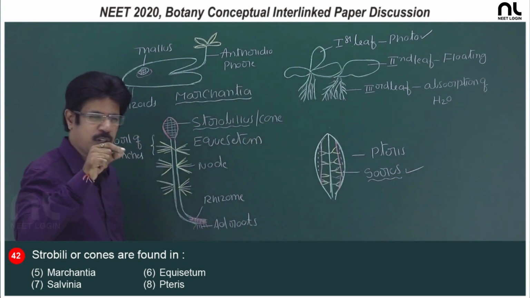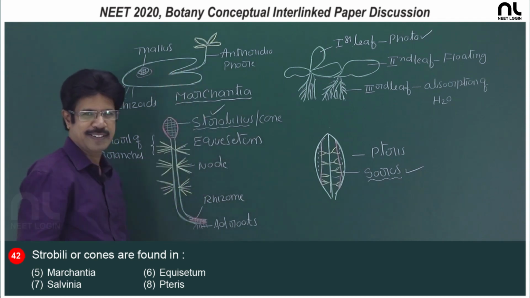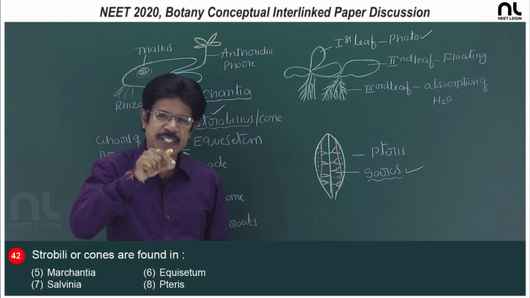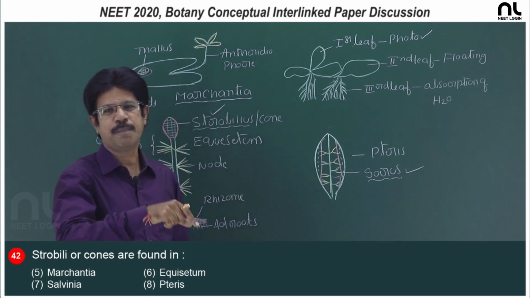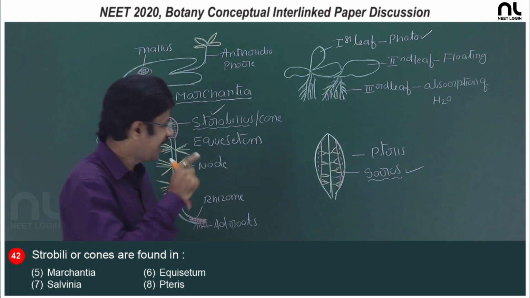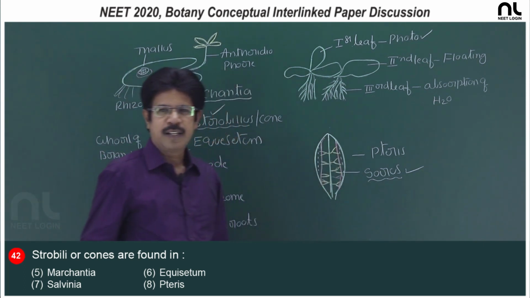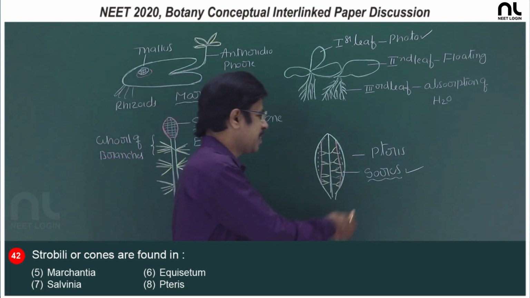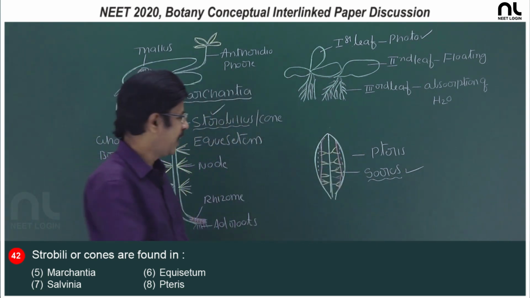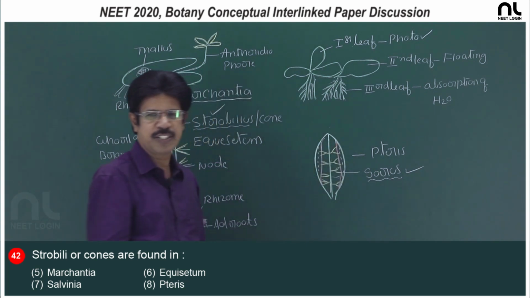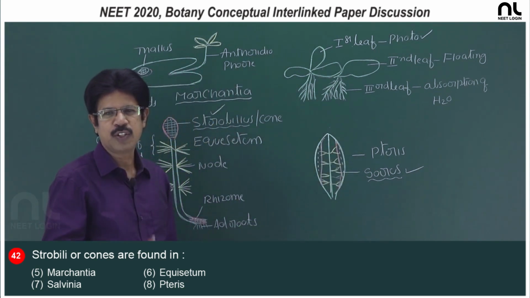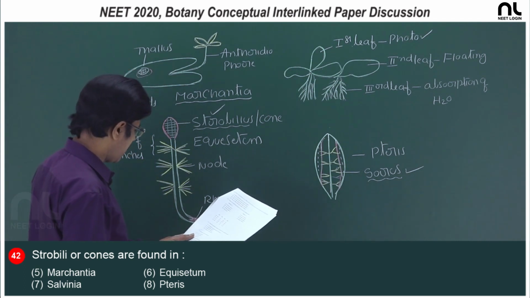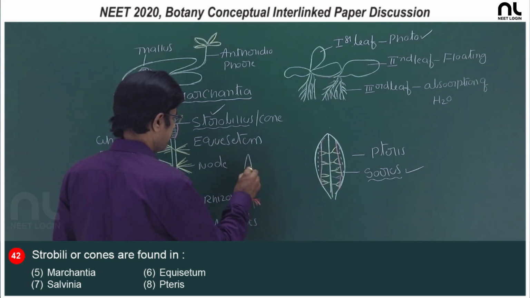Sporophylls aggregate to form a compact structure, it is a strobilus. The sporophyll is going to bear sporangia. Sporangia bearing sporophylls aggregate to form a compact structure, it is a strobilus or cone. Here the fertile pinnule, the leaflet, is going to bear a group of sporangia organized into a sorus, and the sorus which is present at the margin, what do you call it? It is a coenosorus. So, in this the right option is the second option, Equisetum strobili or cone.